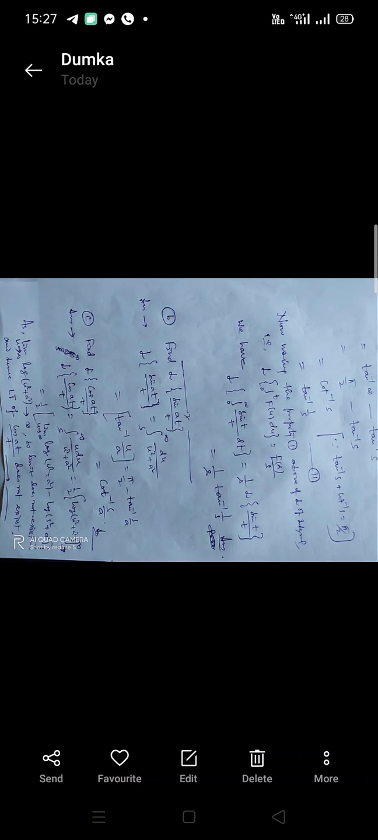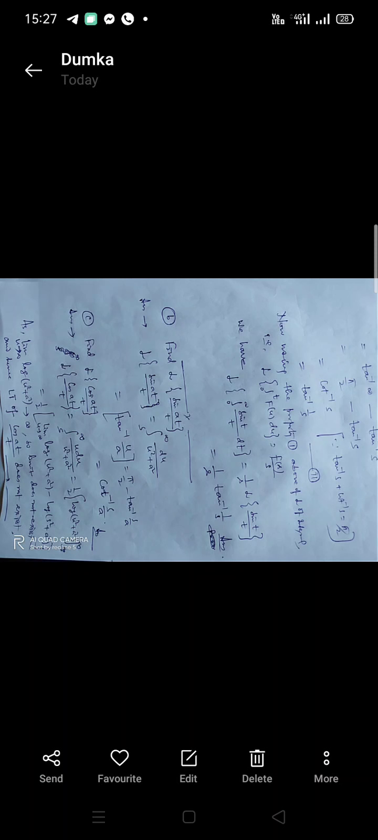Second one is: find the Laplace transform of sin at by t. This is nothing but the integral from s to infinity of du by u square plus a square. It gives us tan inverse u upon a, and this is equal to pi by 2 minus tan inverse s by a. Third question is the Laplace transform of cos at by t.